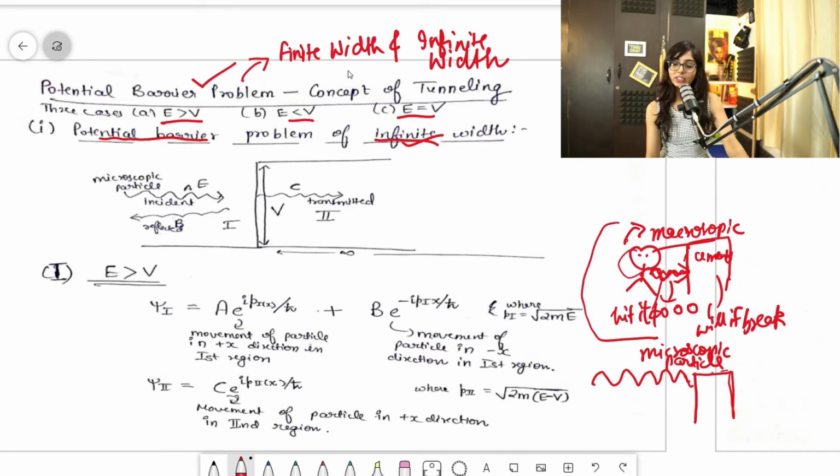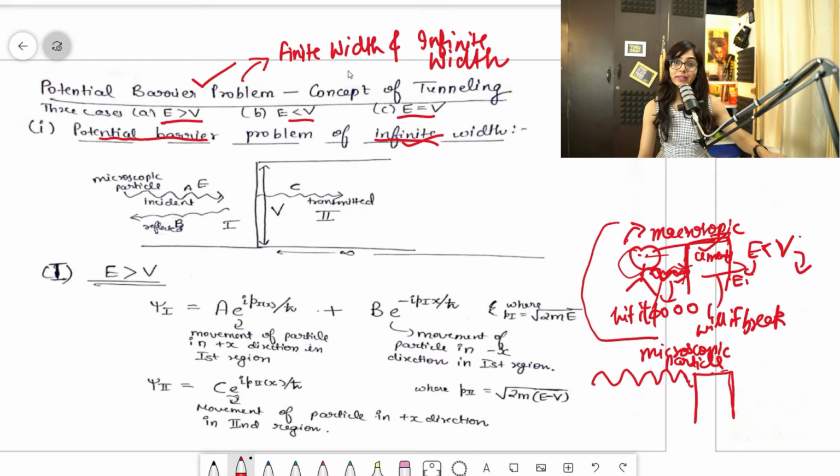Suppose this is V, and suppose this is the energy of the particle. This V is the potential barrier of this wall or any barrier. In the simplest terms, V is the energy of the wall. So this energy will always be less than V. What will happen? It will never be able to cross this, it will never be able to break this.